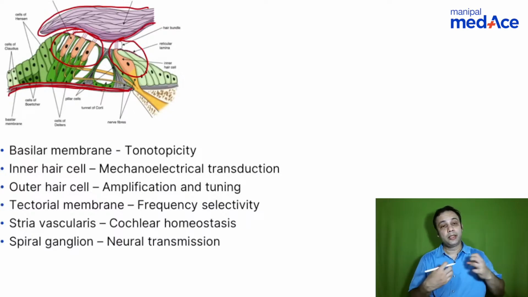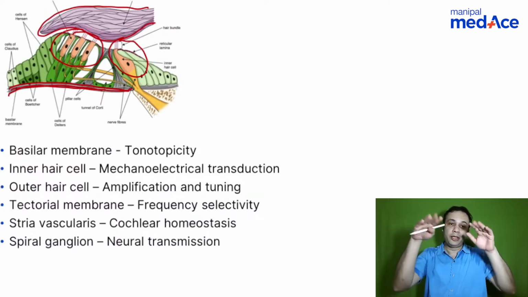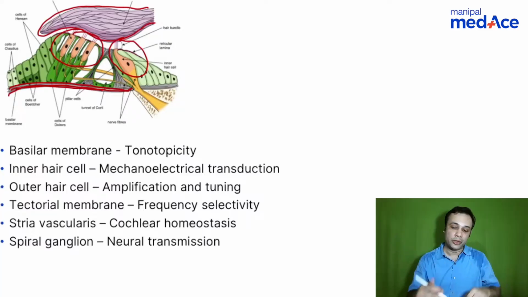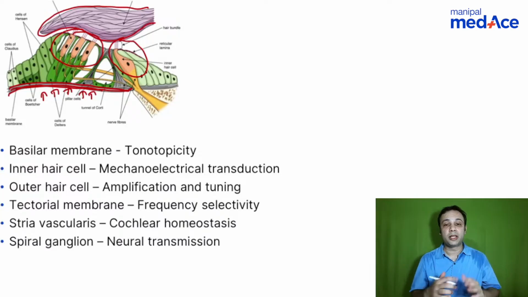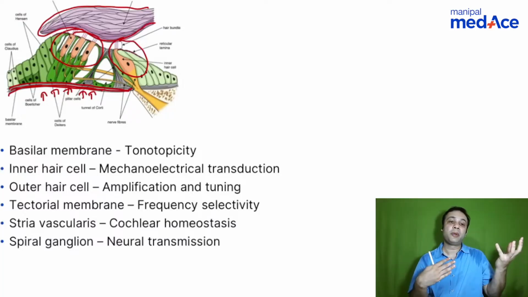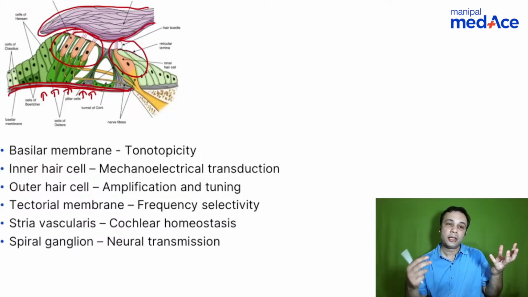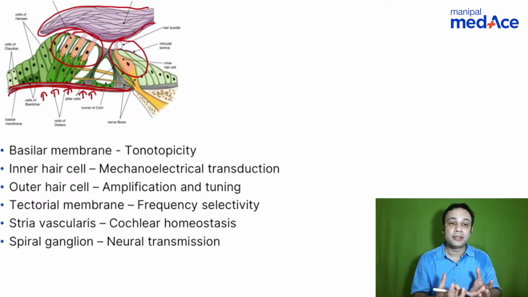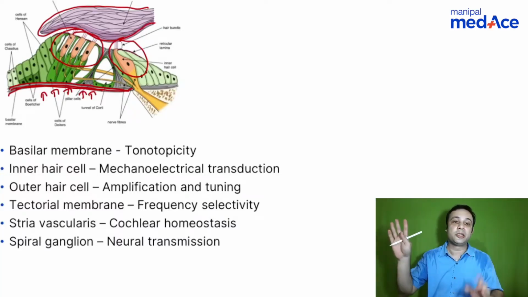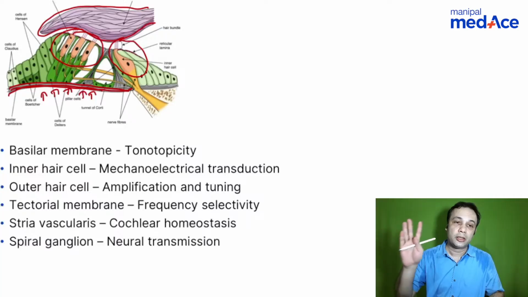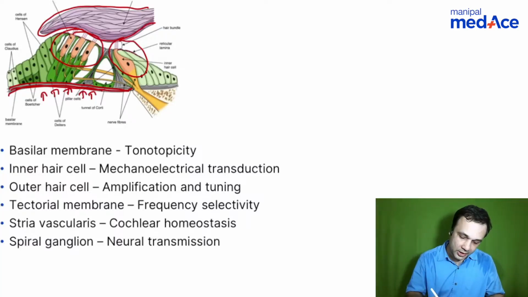So when there is conduction, the perilymph moves. When the perilymph moves, there is movement of the basilar membrane. When there is movement of the basilar membrane, the outer hair cells move. Right? So when the outer hair cells move, it's like a pre-neural input to the inner hair cells. That is, it amplifies the sound to be presented to the inner hair cells, which eventually transmit the electrical impulses. Got the point?